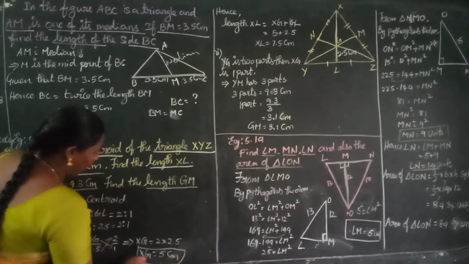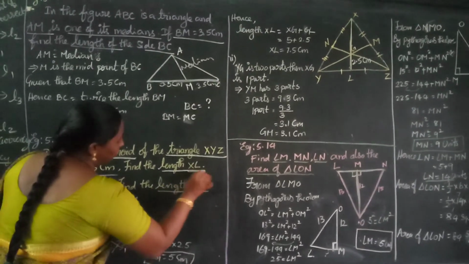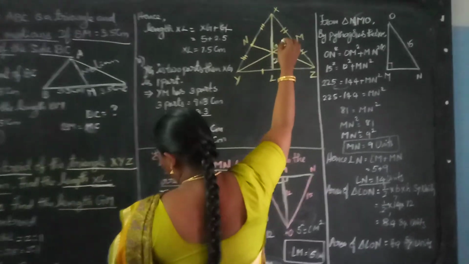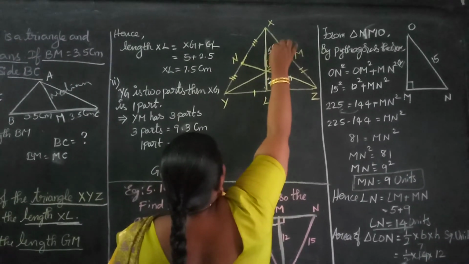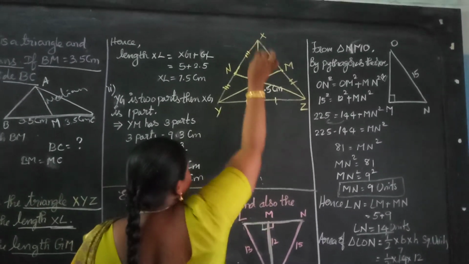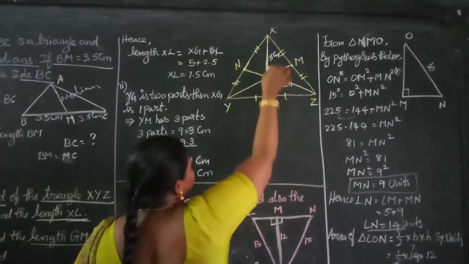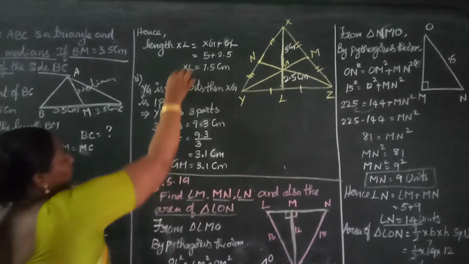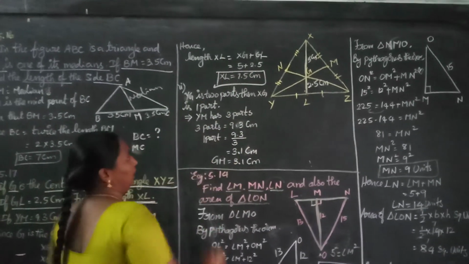So I find XG as 5 centimeter, but they asked XL. How to find XL now? XG we found as 5 centimeter. Then XL is XG plus GL, that is 5 plus 2.5. You will get 7.5 centimeter as XL.